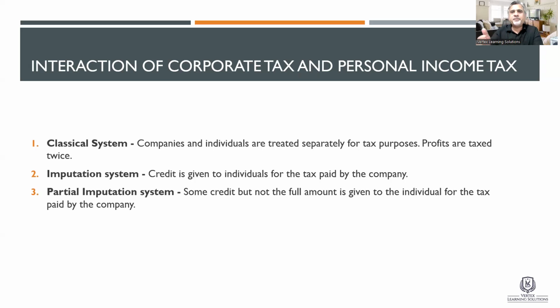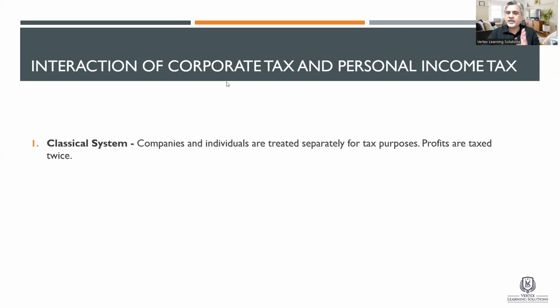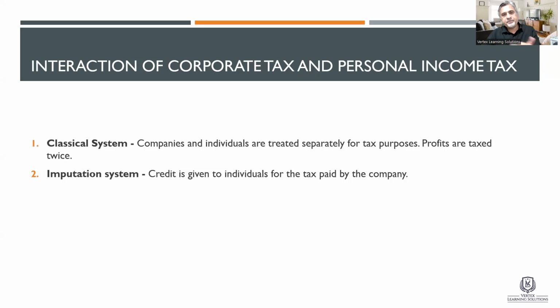Then you have partial imputation system, something in between. So in classical, full double taxation is happening. In imputation system, no double taxation happens, because individuals who receive dividends get credit for that amount of tax which has already been paid by the company. So they don't pay dividend tax.